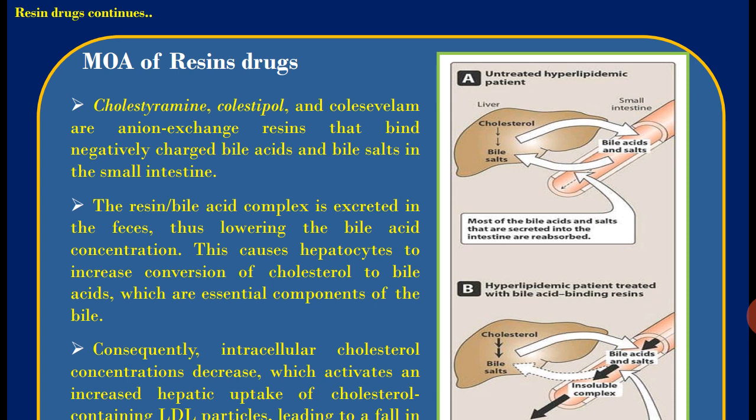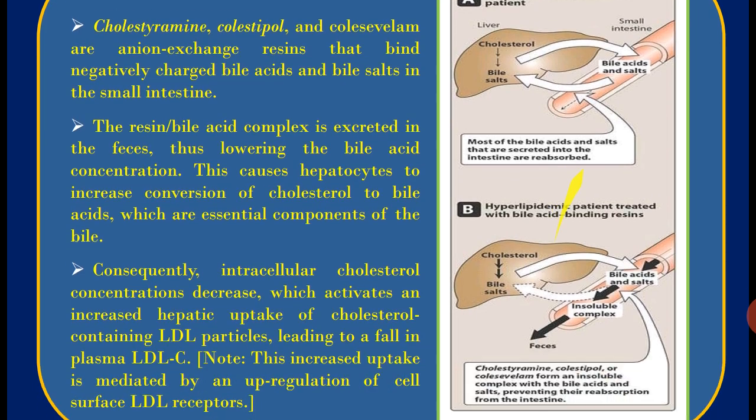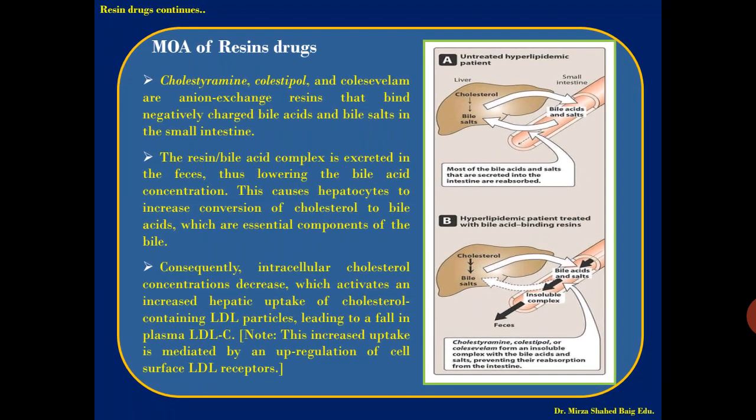So most of the bile acids and salts that are secreted into the intestine are reabsorbed, and this cycle goes on until it is removed from the feces. But our drugs, cholestyramine, colestipol and colesevelam, are anion exchange resins that bind to negatively charged bile acid and bile salt in the small intestine.